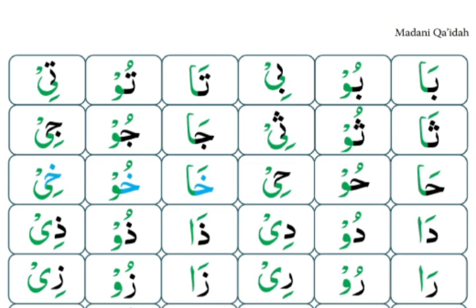Look at the second box. You can see Waw sakin in this box, and before Waw sakin, Pesh is coming. So this Waw is Waw Madda. Look at the third box. You can see Ya sakin, and before Ya sakin, Zer is coming. So this Ya is Ya Madda. Next rule.